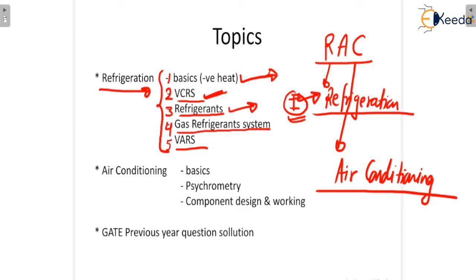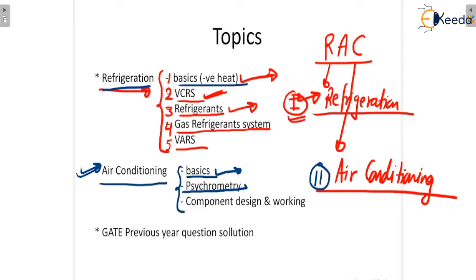And in the second section, what do we have? Under the second section, I will explain a total of 3 topics. The first topic is basics of air conditioning. That means, like under the refrigeration topic we study the basics, here also we study the basics of air conditioning. And the second topic is psychrometry, that means the study of moist air.